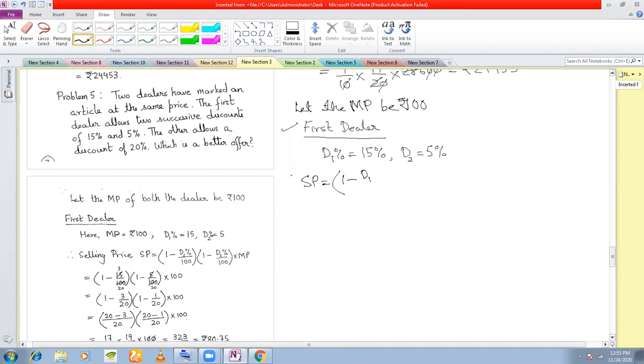Selling price is (1 minus D1%/100) times (1 minus D2%/100) times mark price. I'll put the values. D1% is 15, D2% is 5, and the mark price is 100.